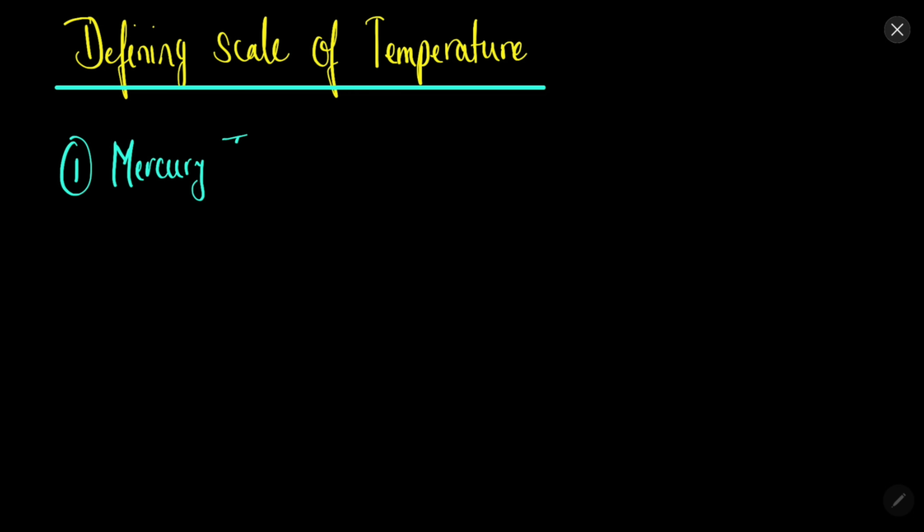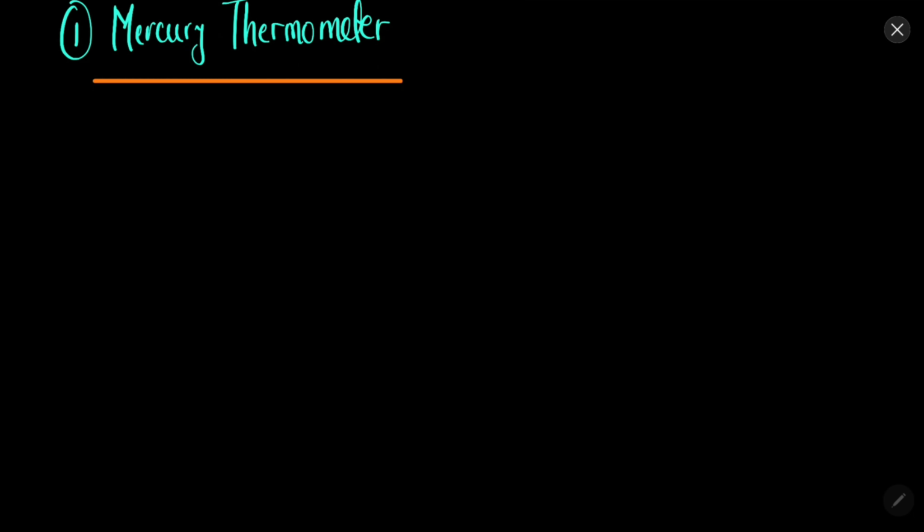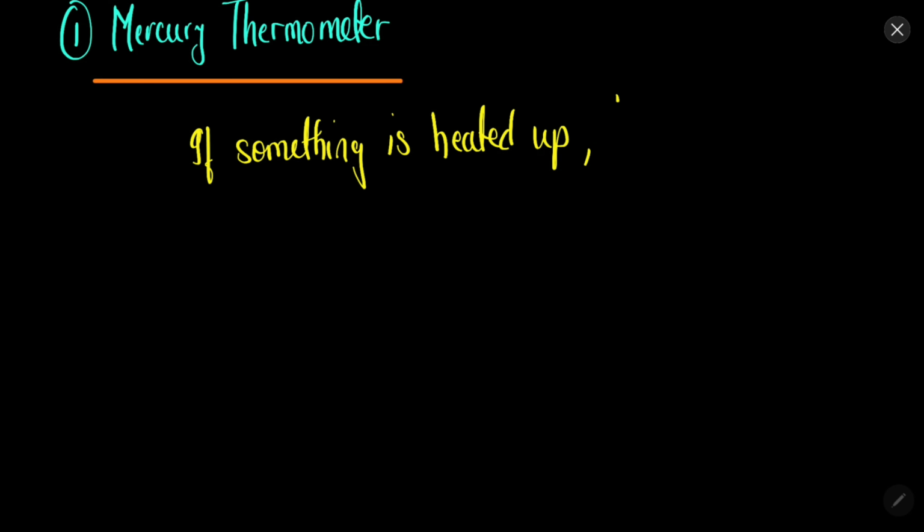Mercury is an element which is represented by Hg. The mercury thermometer works on the principle of thermal expansion. We know that if something is heated up, it will expand.